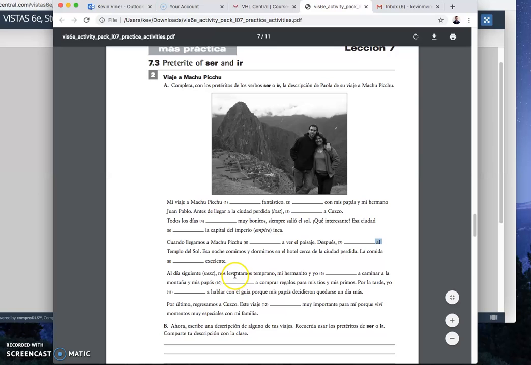Al día siguiente, nos levantamos temprano, mi hermano y yo blank a caminar a la montaña. Pause it. And we're back. Mi hermanito y yo fuimos a caminar a la montaña. Here you have a caminar, so we know that it's movement. Fuimos, ir, right? A la montaña. Y mis papás blank a comprar regalos para mis tíos y mis primos. Pause it. And we're back. Mis papás fueron a comprar regalos, right? Again, we have this a comprar, so we know that it's ir.